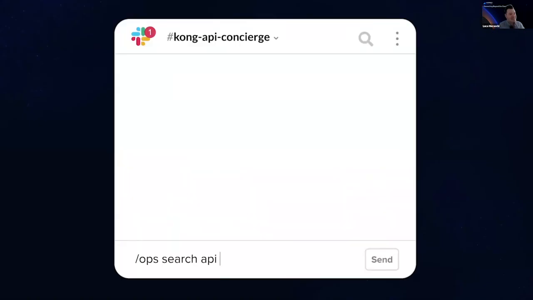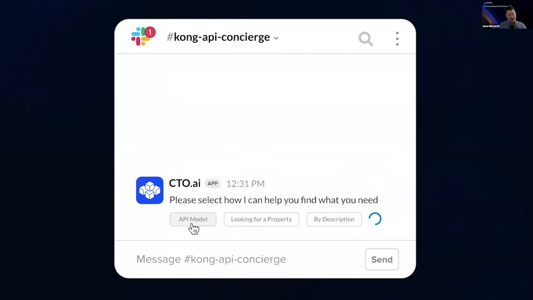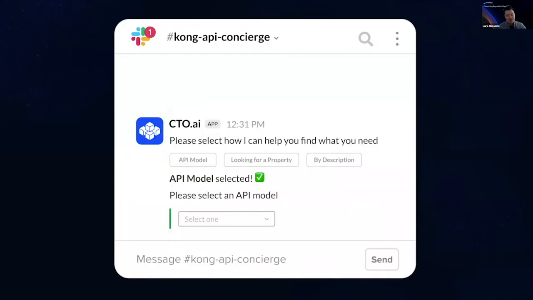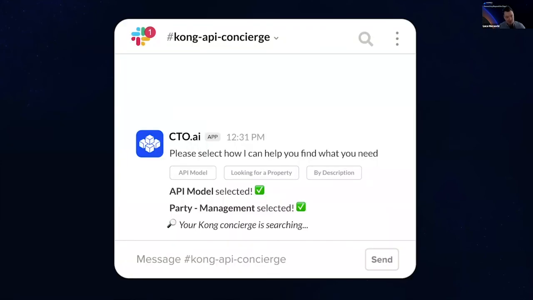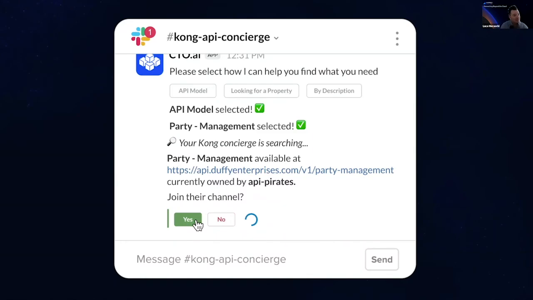Searching an API is the same process. It goes through selecting the type of search that we want to do. Imagine that you want to search for a model, right? And so we are selecting party management, and the concierge is going to search for it, and bam, behind the scene, our platform is going to coordinate this. It's going to go into our registry, retrieve all the information, but especially it's going to act as a dispatcher. It's like an Uber for your APIs. It's going to take you from A to B in the most efficient and effective way.